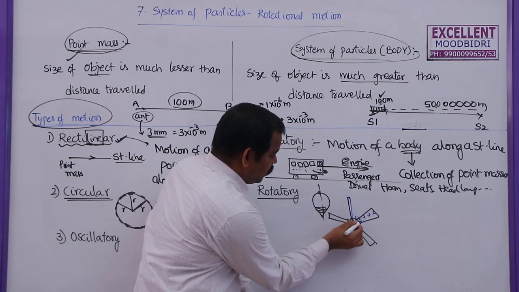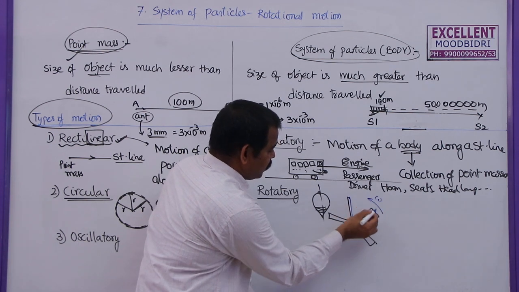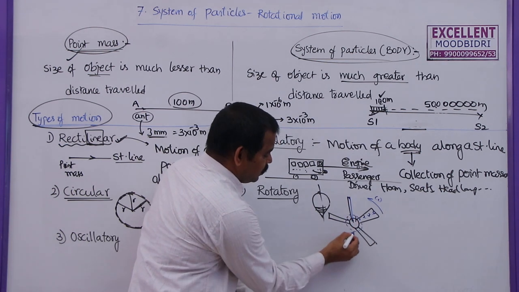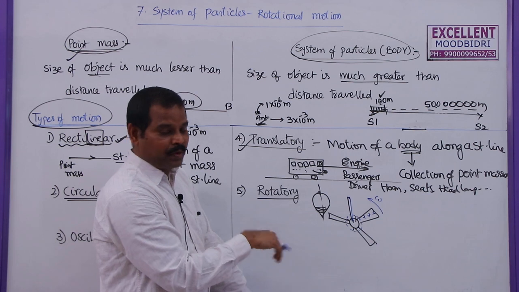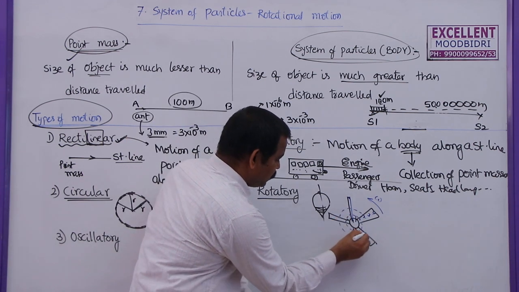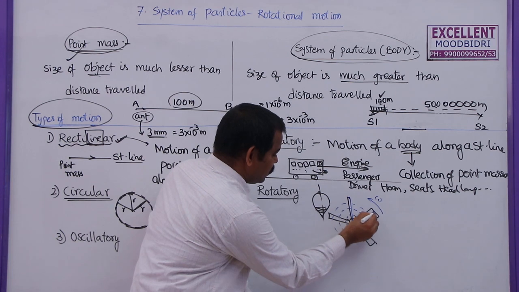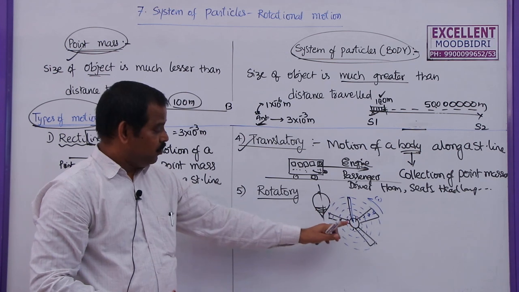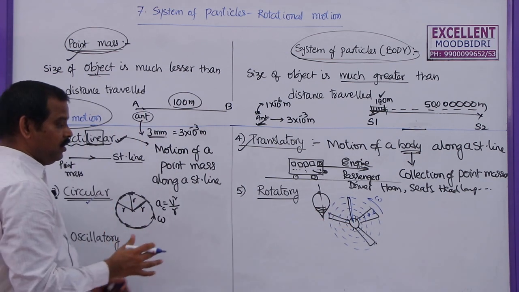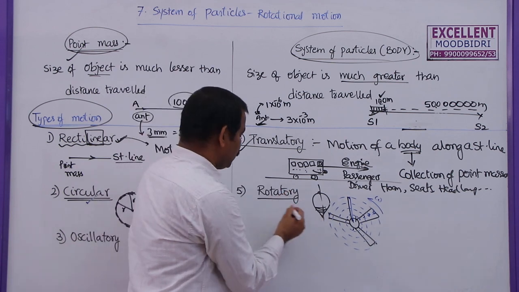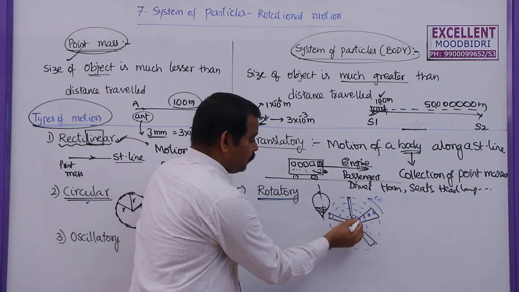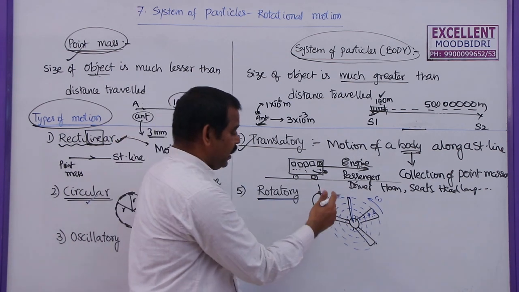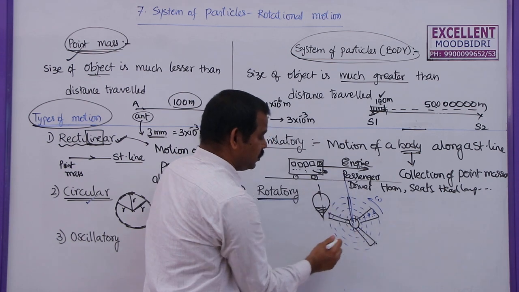The first particle moves in this direction with angular velocity omega and describes this circular path. The second particle moves like this, the third describes this much, the fourth like this. Each and every particle describes circular motion only, but if it is a body, then we call it rotational motion. Different particles of the body describe different circular paths, and together the body is rotating about a fixed line.